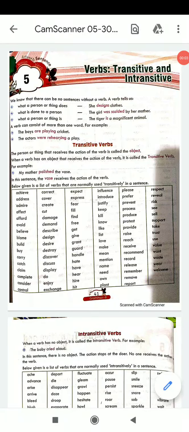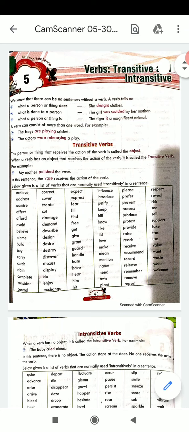Hello students, today I'll be teaching you chapter number 5 from your grammar book. Now verbs, as you know, they are doing words. Now there are two major kinds of verbs, transitive verbs and intransitive verbs. Any person or thing that receives the action of a verb is called an object. And therefore whenever an object is required by the action of the verb, that verb is called a transitive verb.